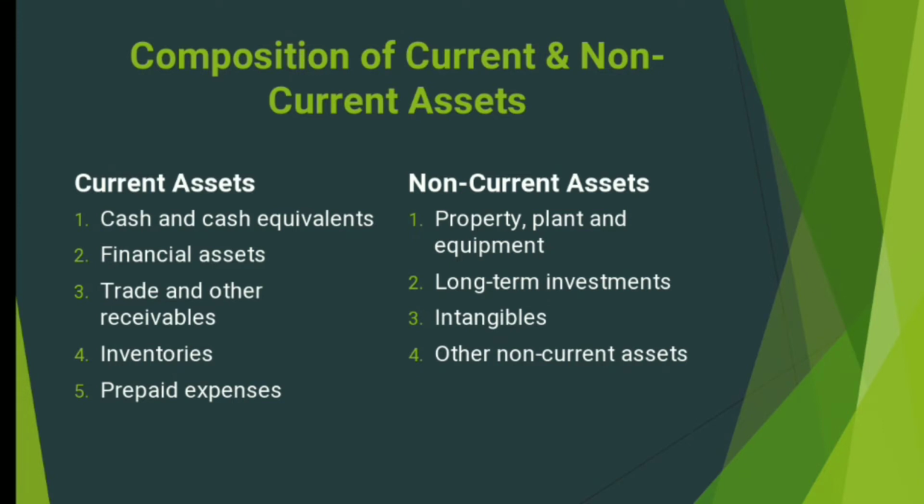For the current assets, we have cash and cash equivalents, financial assets, trade and other receivables, inventories, and prepaid expenses. So take note of the cash and cash equivalents, because if the cash and cash equivalents is restricted for more than 12 months, that cash and cash equivalents should be classified under non-current assets. But if the problem is silent, that means that cash and cash equivalent is not restricted and therefore it is classified under the current assets.